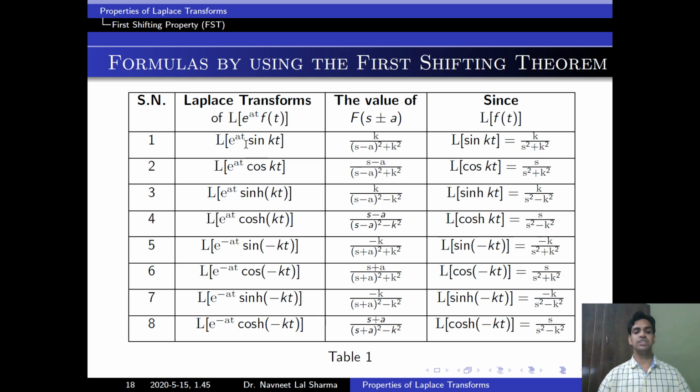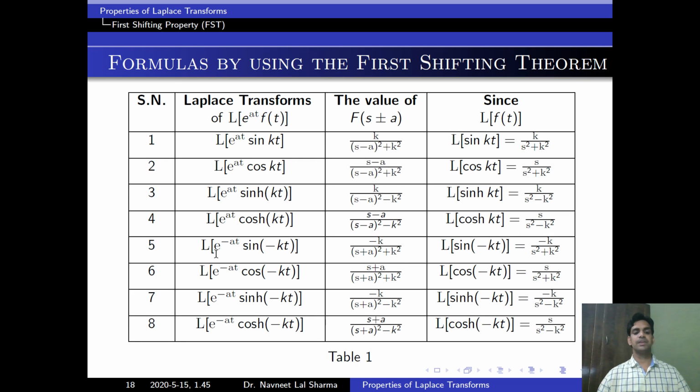According to the exponential function e to the power at, we replace s by s minus a by the first shifting property. Then we get this value. Similarly, find the Laplace of e to the power at into cos kt. First we find the Laplace of cos kt. The value of this is s upon s square plus k square. According to the exponential function, we replace s by s minus a. So s minus a divided by s minus a whole square plus k square. Similarly, we can find it for sine hyperbolic and cos hyperbolic.